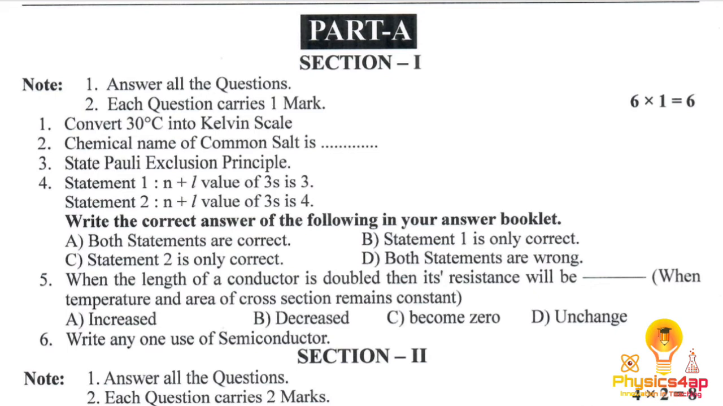And let us see the fifth one: when the length of the conductor is doubled, what happens to the resistance? At constant temperature and area of cross section, when the length of the conductor doubles, the resistance also gets doubled here. And the last one: write one use of the semiconductor which is used in LED bulbs.